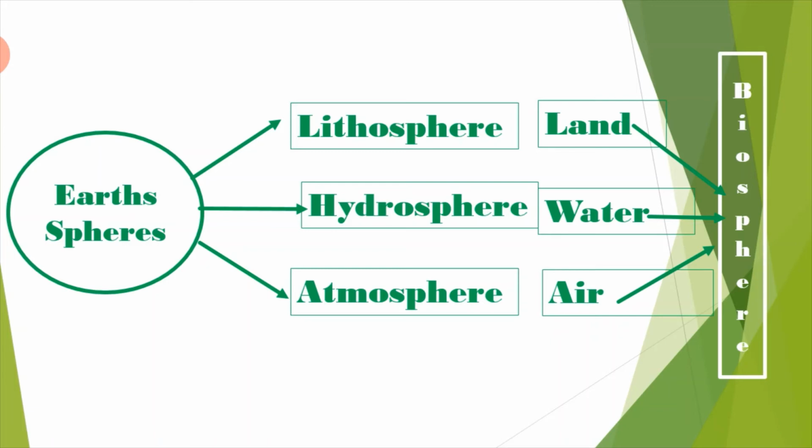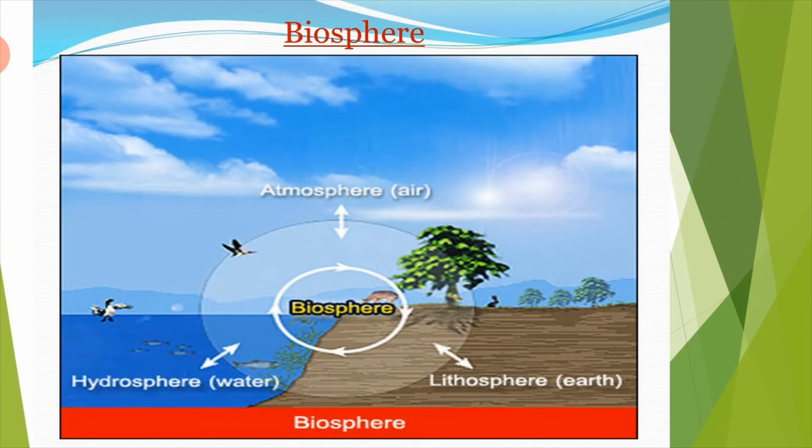Lithosphere, it means land. Hydrosphere, it means water, and atmosphere means air, isn't it? And these three form the last one, that is biosphere. Biosphere is a part where all living things exist. Okay, so this is the last one, where all living things can be found, or they are existing in this biosphere. So here you can see the biosphere. So all living things exist in the biosphere.